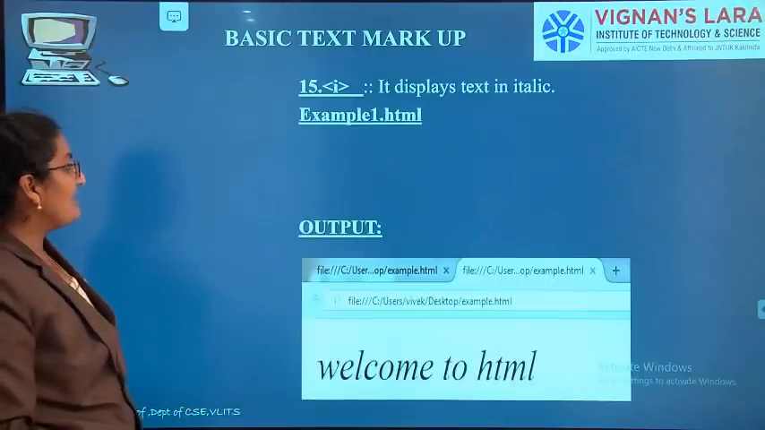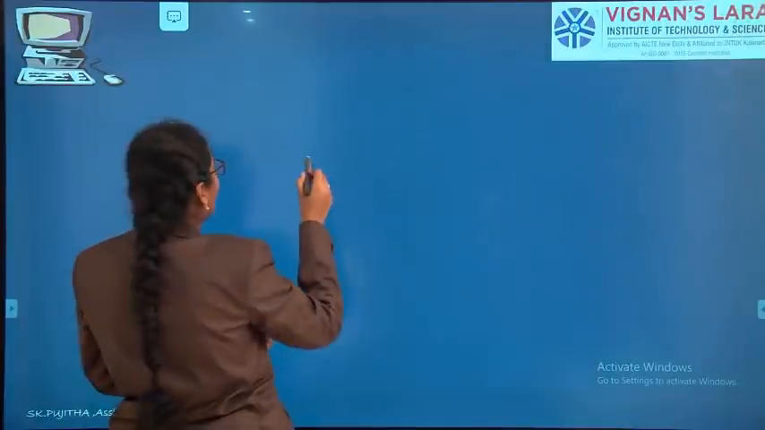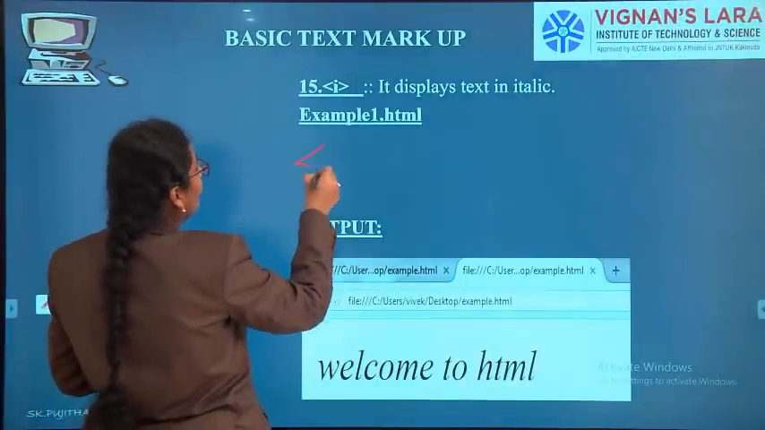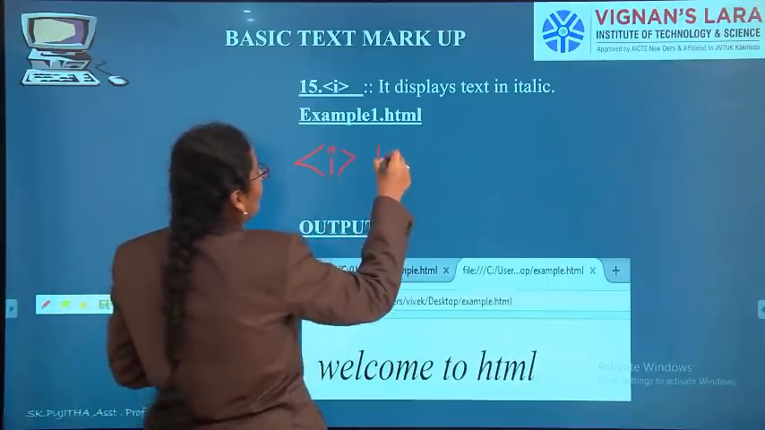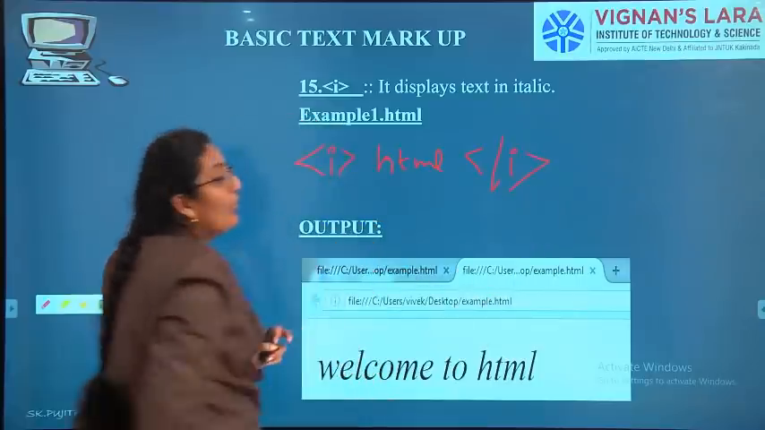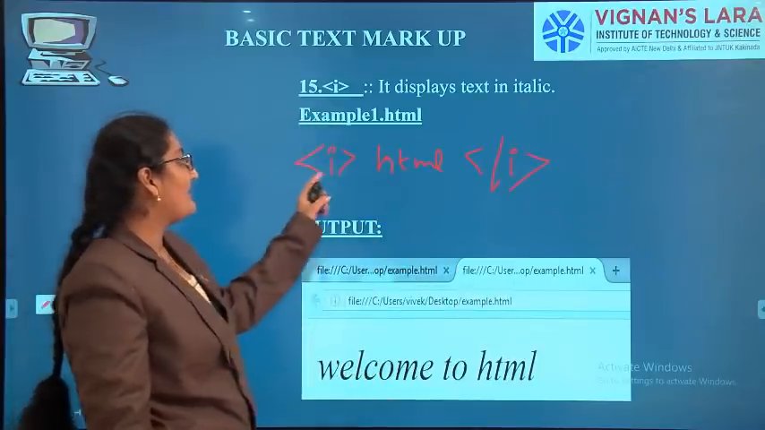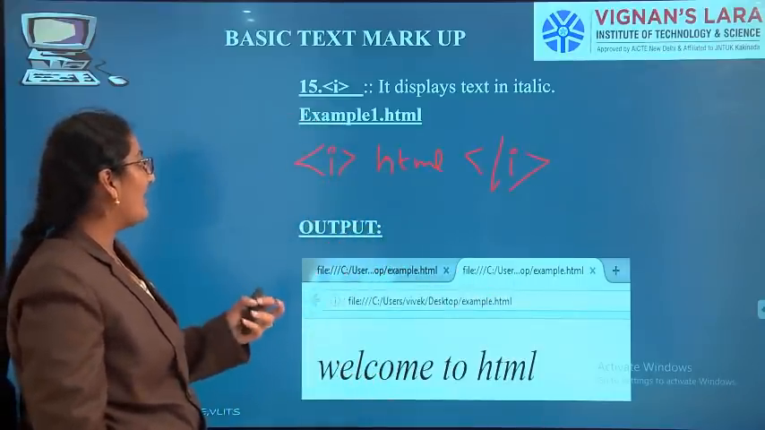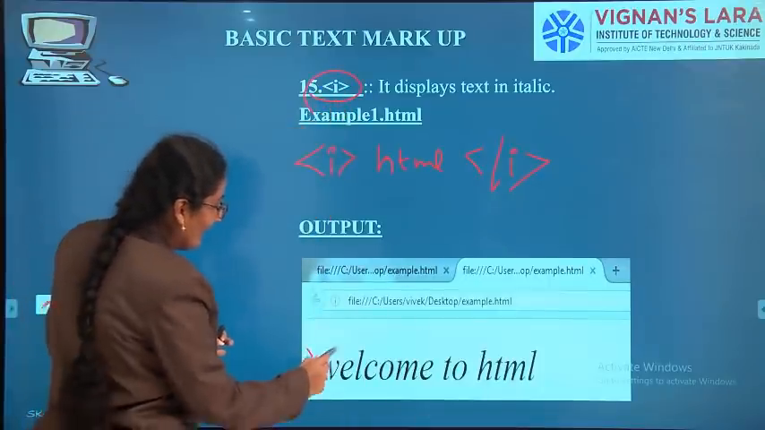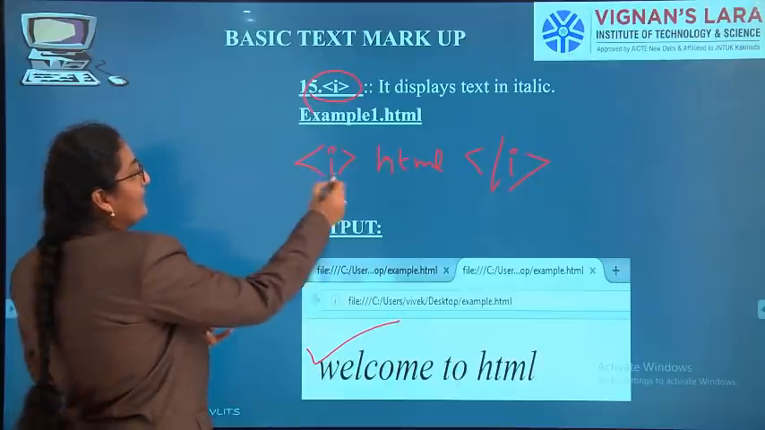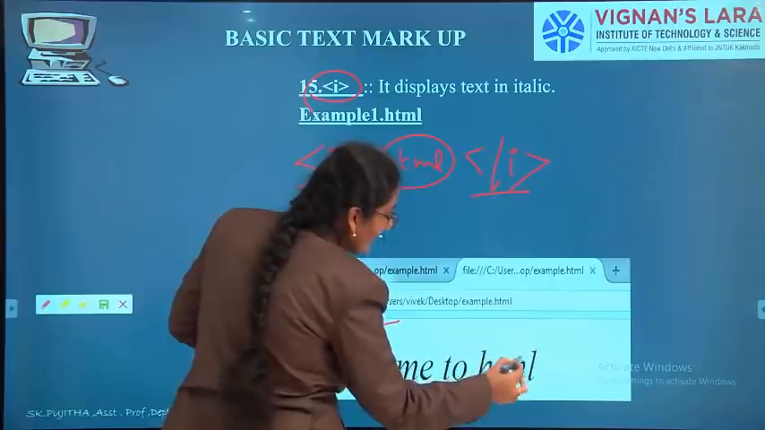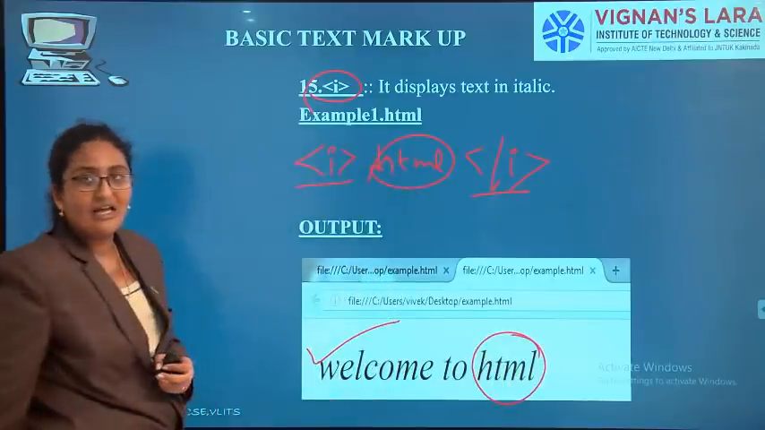See, next one is italic. See, how you can perform italic? See here, I, HTML, I closing. So a tag which has a start tag and an end tag is called a container tag. I is used to italicize the words. Here "Welcome to HTML" is italicized because it is written in between I tags. I have written HTML, so I will get HTML as an italicized word.